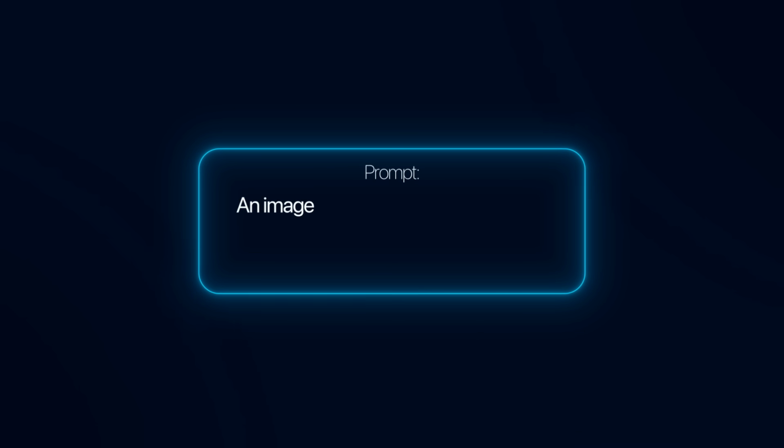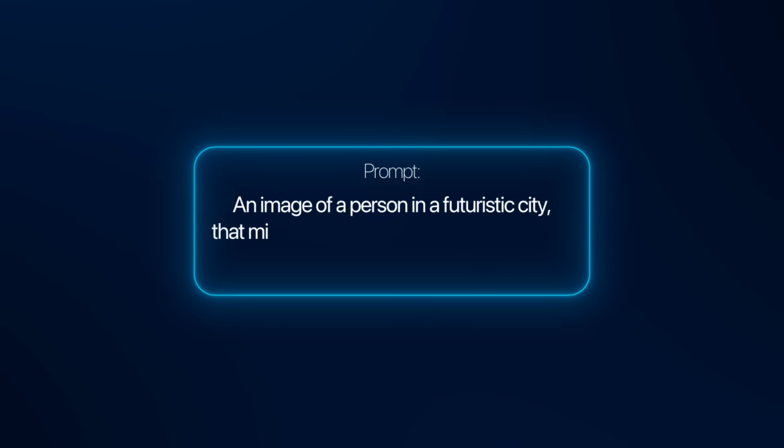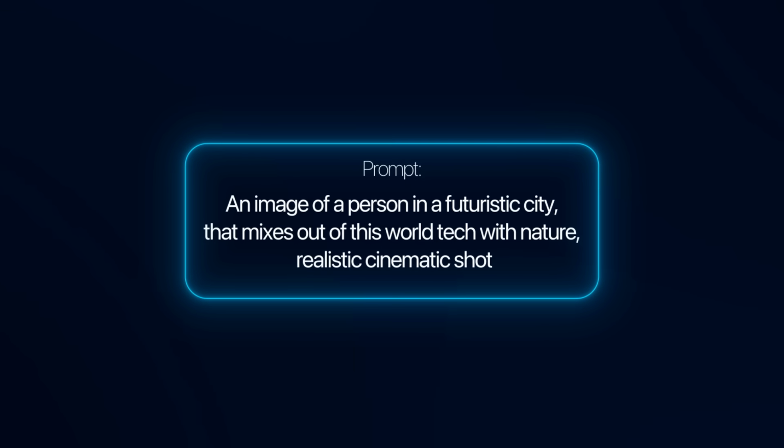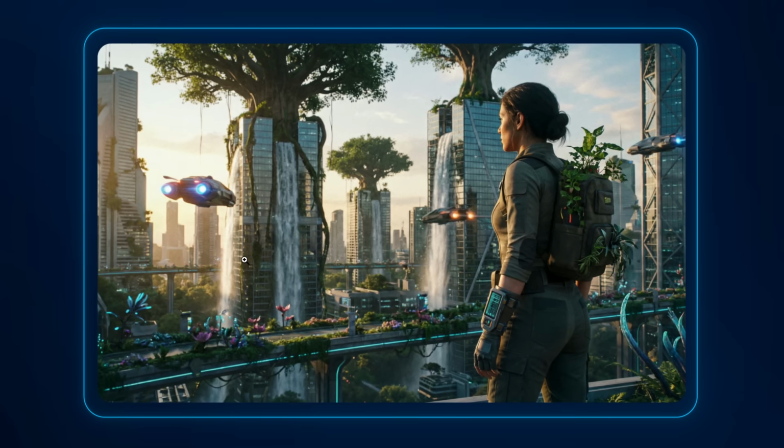And that is where most people struggle because, for example, you have an idea and you just put it into an image generator. Let's go with this idea. An image of a person in a futuristic city that mixes out of this world tech with nature, realistic cinematic prompt. Now you might be thinking to yourself, this will get you a good result, but it got me this. This result is not too bad, but if you want to make it even better, you gotta add in more details. And if you don't know how to write these details, then you can use this prompt bot.